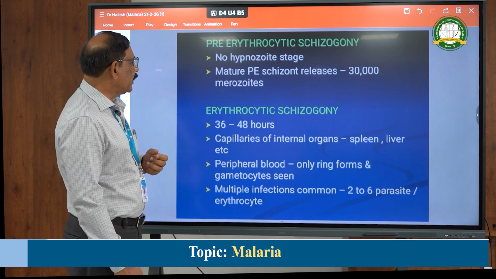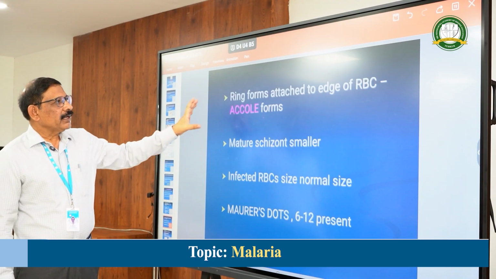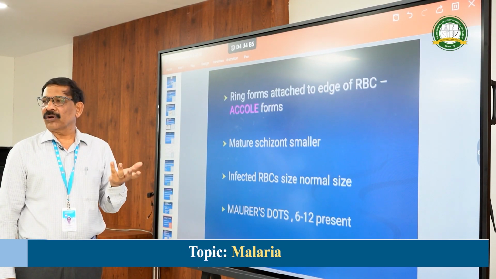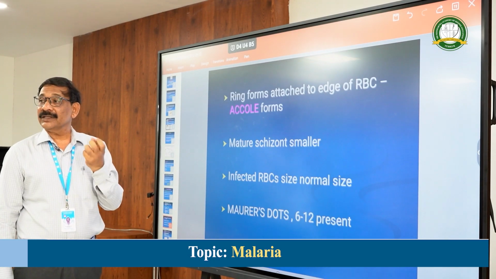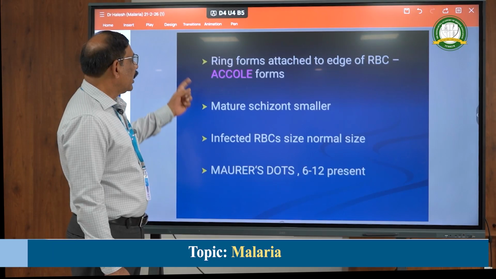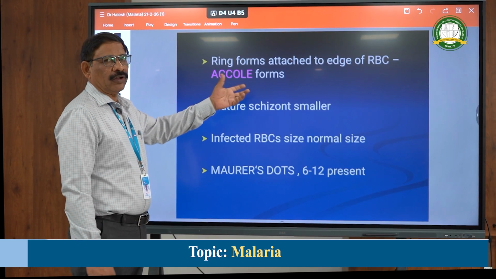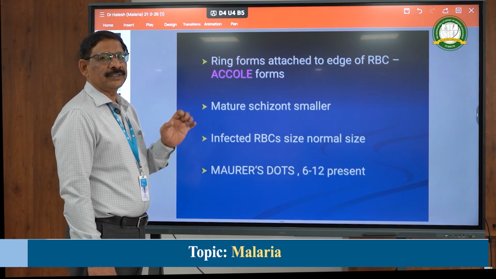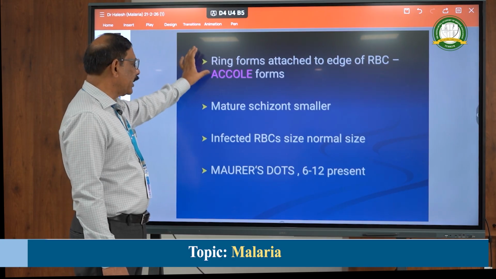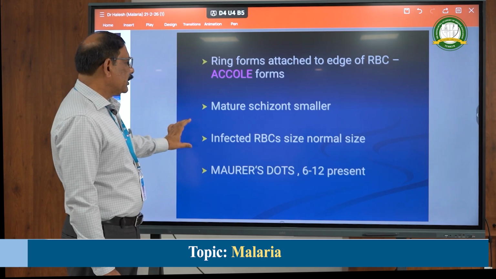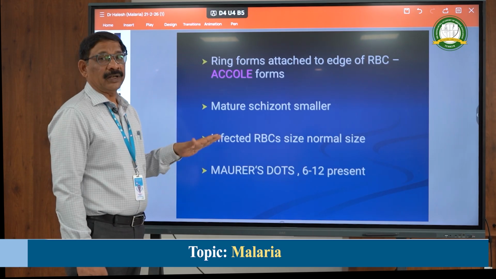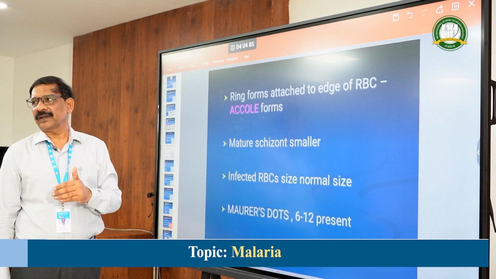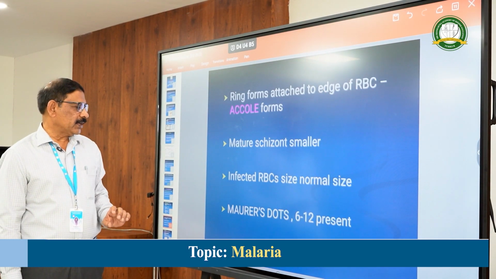that is why it is called falciparum. In the ring forms there are multiple rings. Rings are very small and more numerous, with 2 to 6 rings seen in each RBC, and there are accole forms. Accole forms means a portion of the ring comes out of the RBC. The infected RBCs are normal in size, because all stages of RBCs are infected.